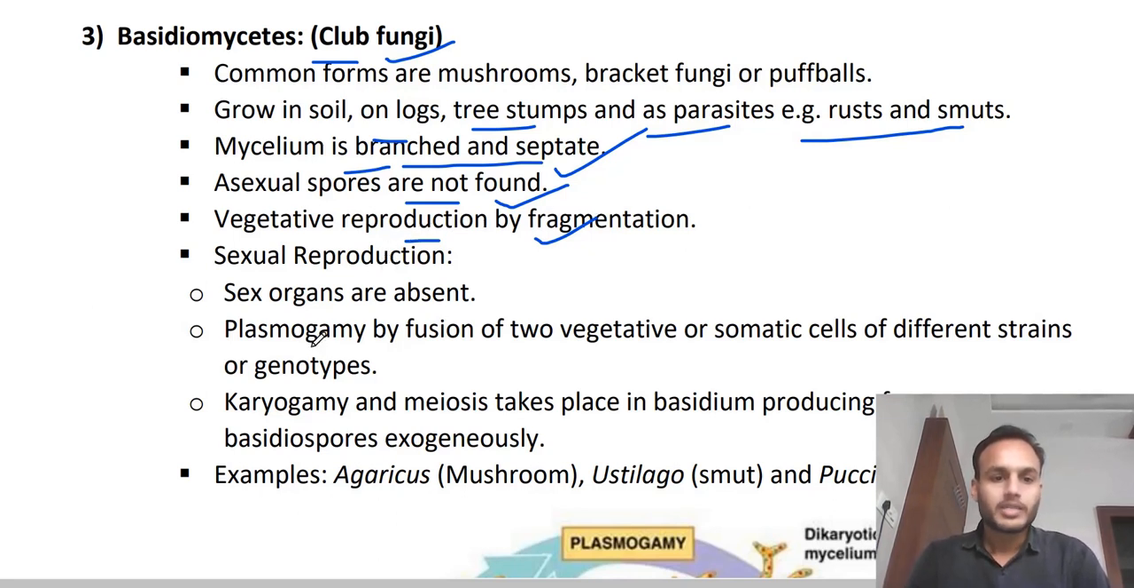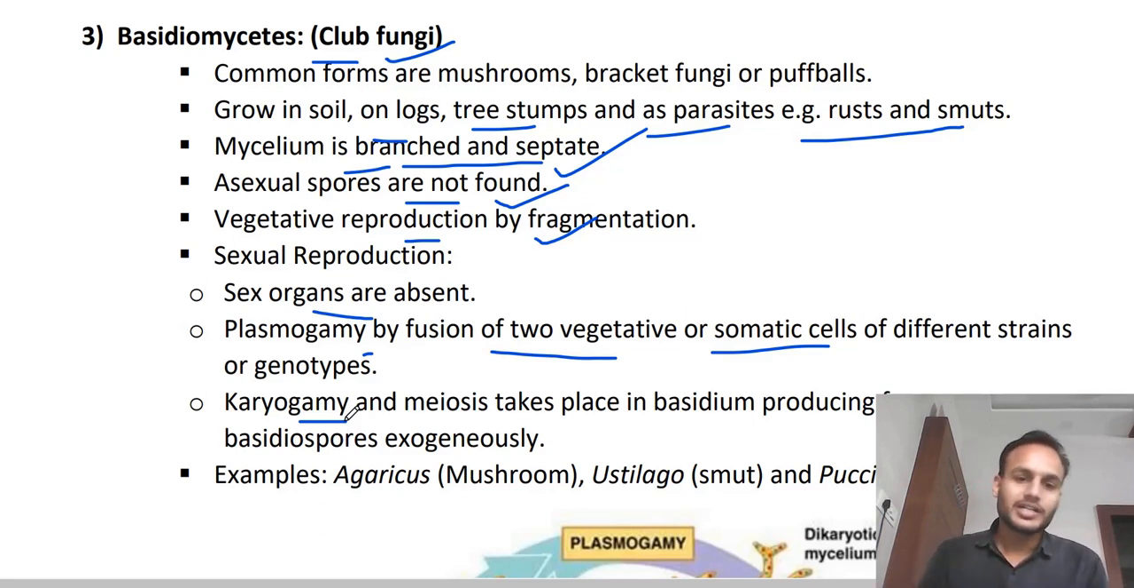Sexual reproduction. Sex organs are absent. There are no sex organ. Plasmogamy by fusion of two vegetative or somatic cells of different strains. So here we can also write like plus and minus strains that fuse together, and the fusion of that hyphae is called as plasmogamy, right? And then karyogamy, fusion of nuclei, right? These nuclei fuse together to form a zygote, and meiosis occurs in that.